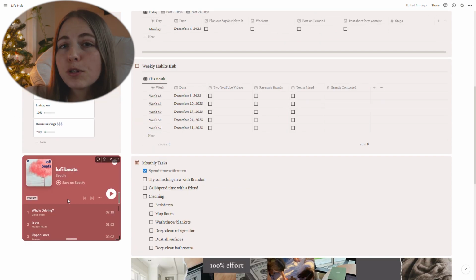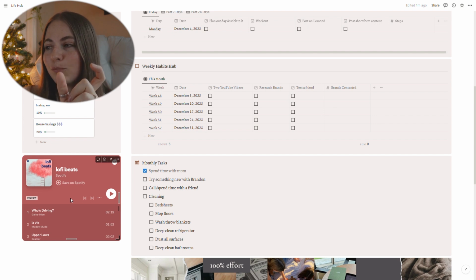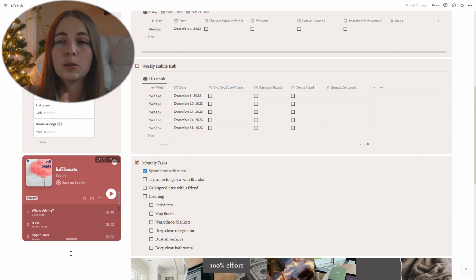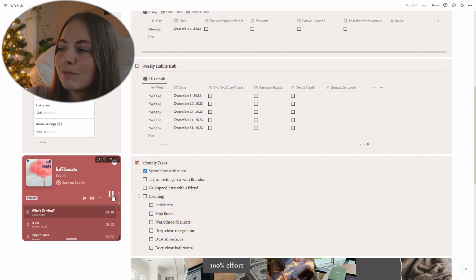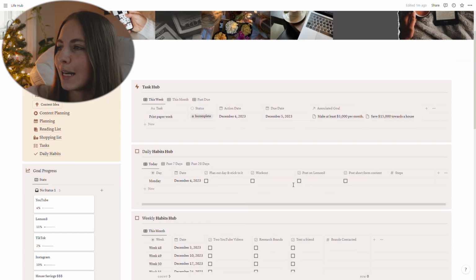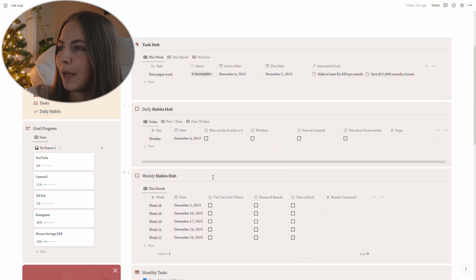And then this, if you just go to Spotify and click the little 3-dot bar on any playlist, you can copy the link and then just paste it into Notion and then hit embed link or whatever it is, and it will pull up a playlist. So you can do this with any playlist. And I just love having this so I can play music whenever I want. So that is kind of the setup for the main page.